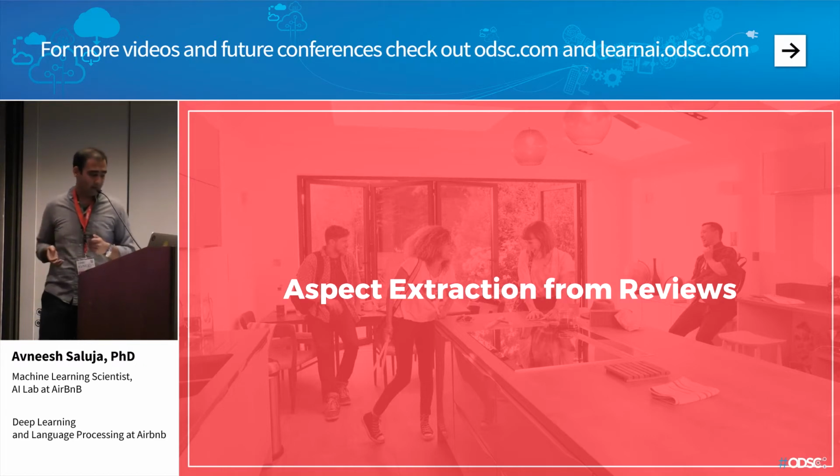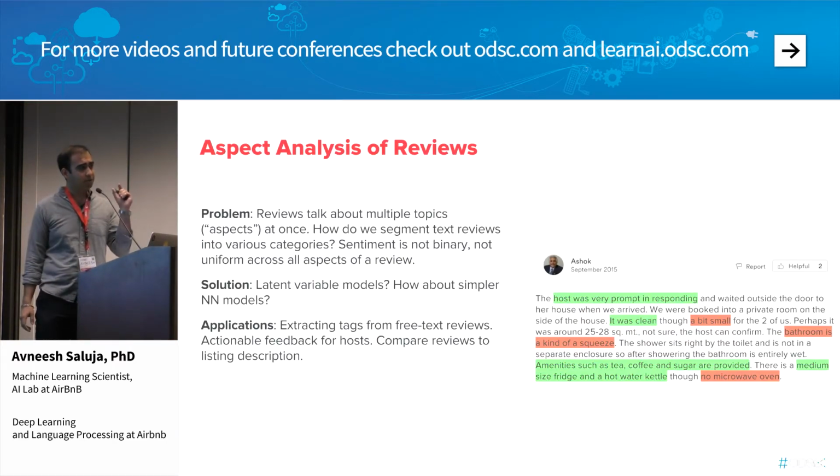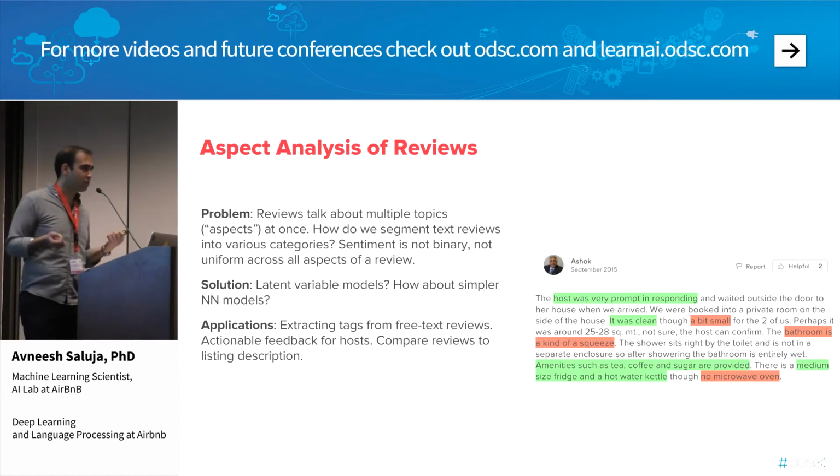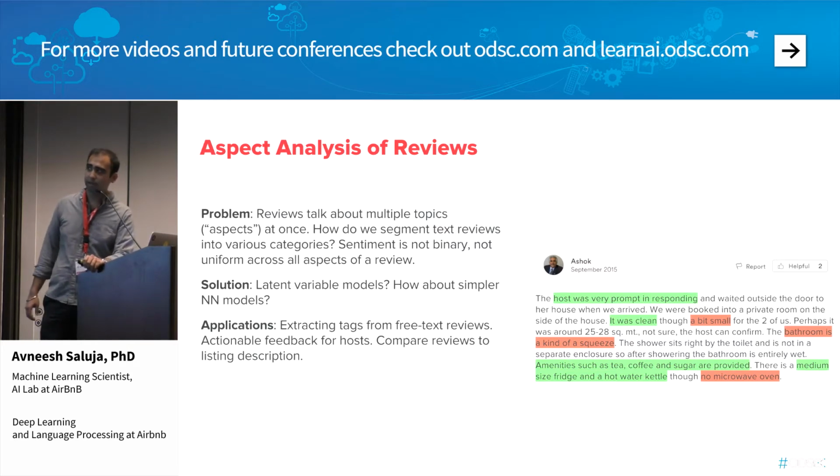With the reviews, a review oftentimes does not simply talk about a single topic. In the literature on reviews, people call them aspects, but aspects can literally be thought of as topics. Reviews never talk about a single topic, or if they do, they're often very short. If they're of any decent length, they often talk about multiple things at the same time. So if we look at this example here, we see a number of different topics or aspects that are revealed in this review.